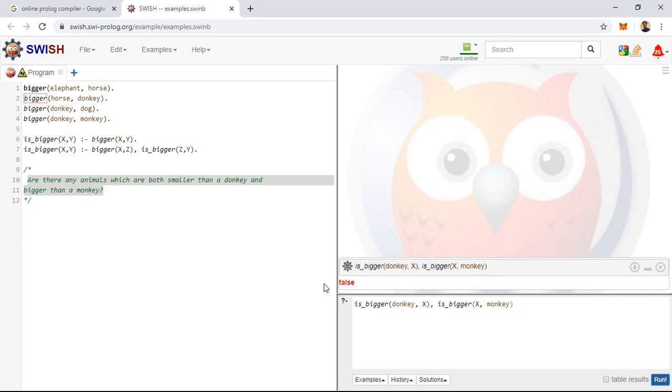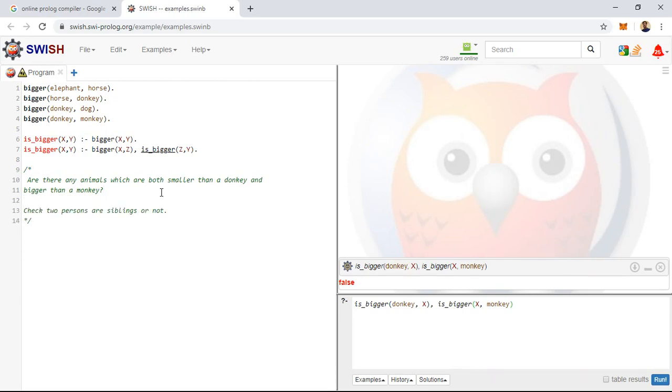So this is the way how programs will be written. First of all you have to write simple facts, and if composite facts are there, composite facts are to be written. Then you need to fire the queries based upon the questions asked. Now can you solve the following question?